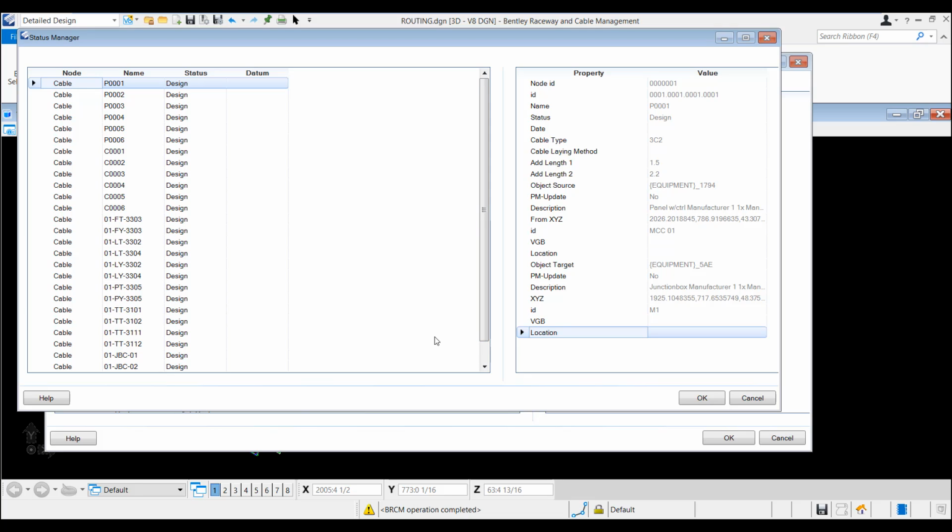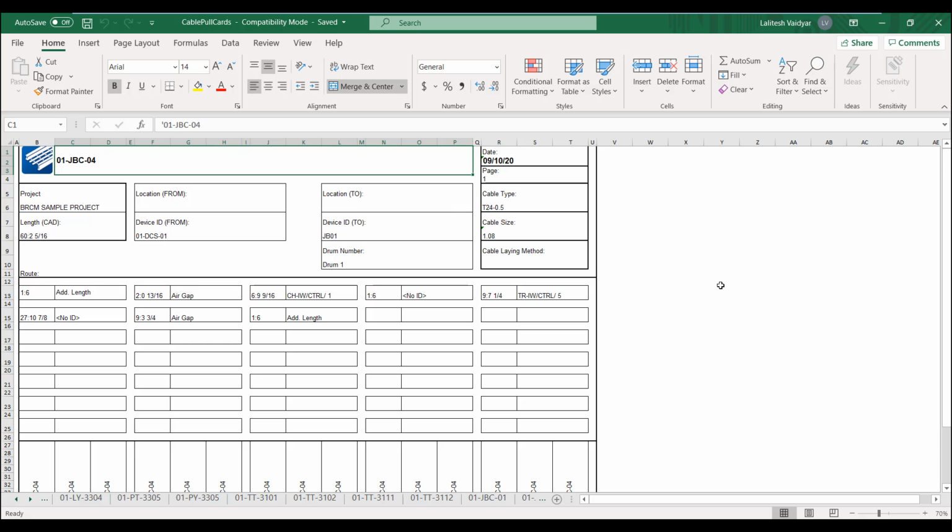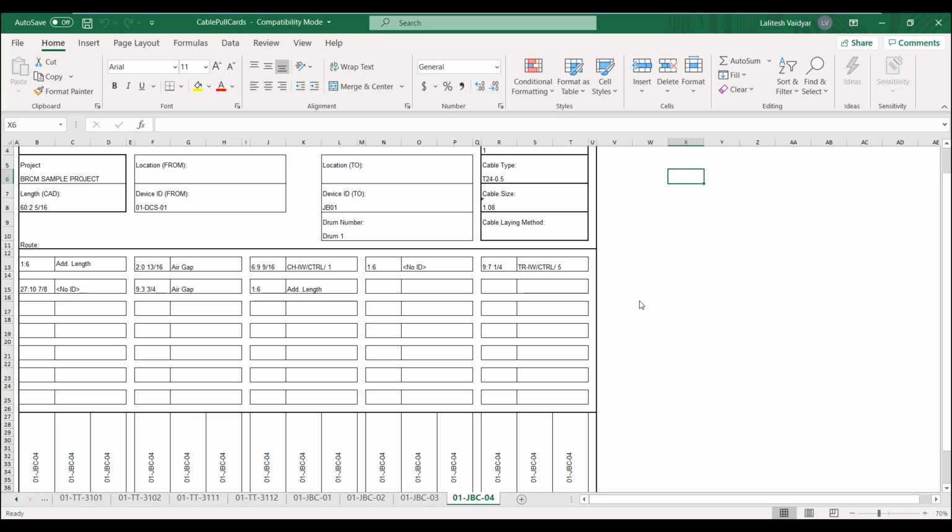In the Status Manager dialog, click OK to proceed. You will be prompted to save the cable pull card. Click Save and preview the cable pull cards. The cable pull card will be generated in an Excel sheet and will provide the information about the cable type, cable length, from device ID to device ID, cable size, drum number, cable laying method, and the route of the cable.